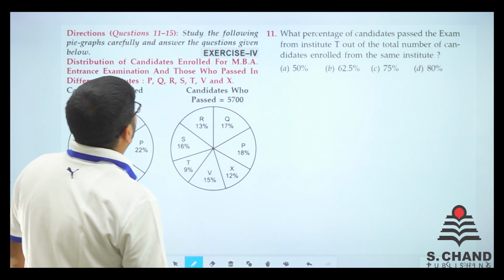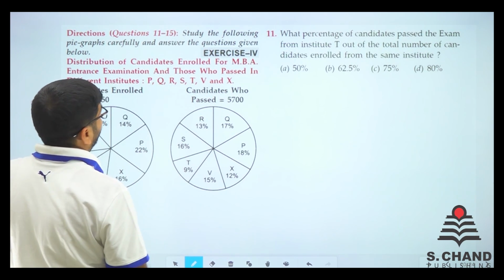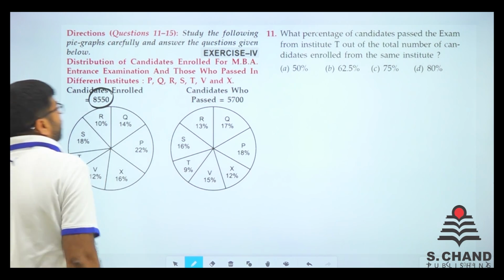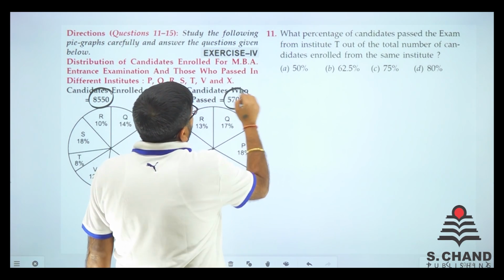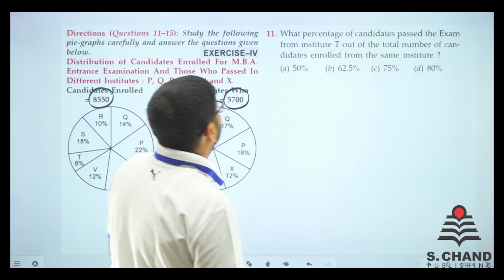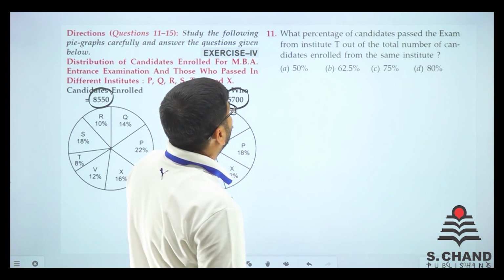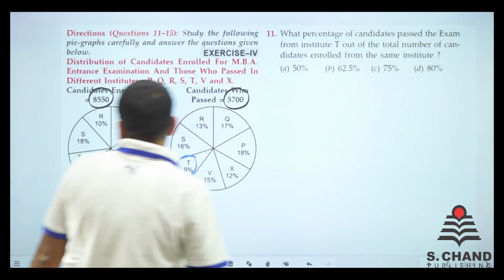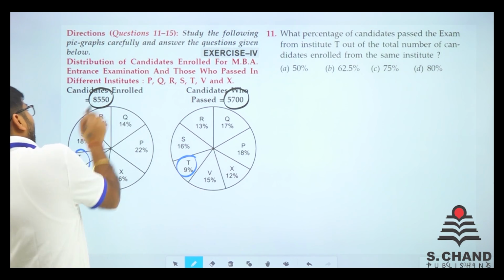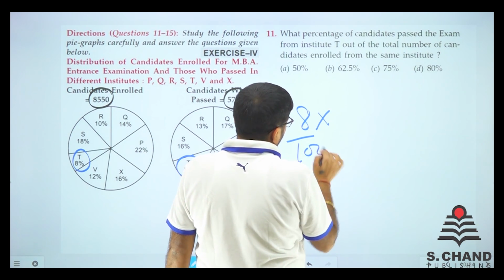Distribution of candidates enrolled for MBA entrance examination and those who passed in different institutes, PQ, RST, UV, X, whatever. So total candidates enrolled is 85560 and those who passed are just 5700. What is the percentage of candidates who passed the examination from Institute T, out of the total number of candidates from the same institute? So it is T, again 9% and 8%. Let's find out the 8% of 8550.